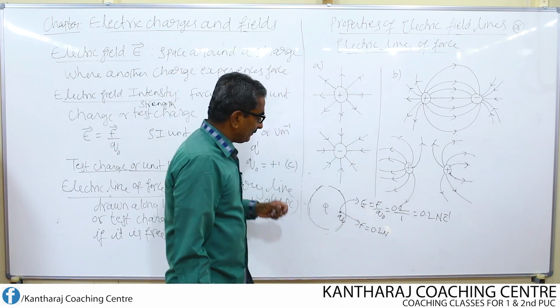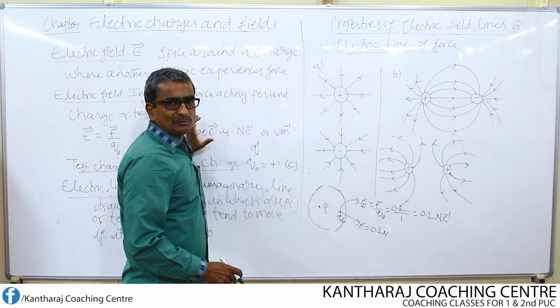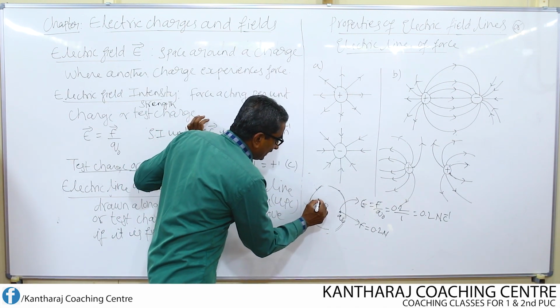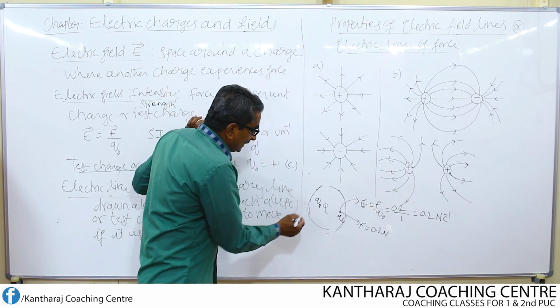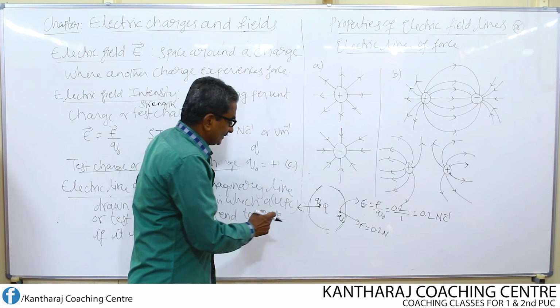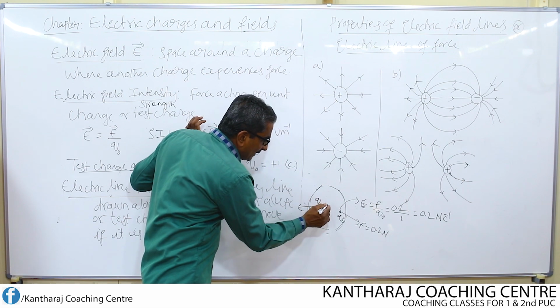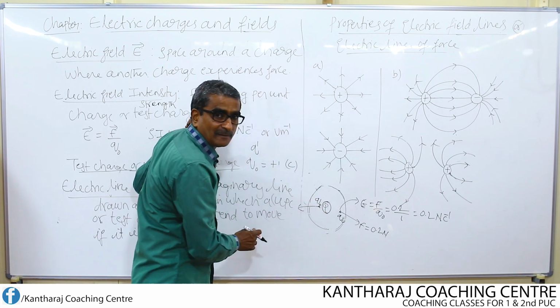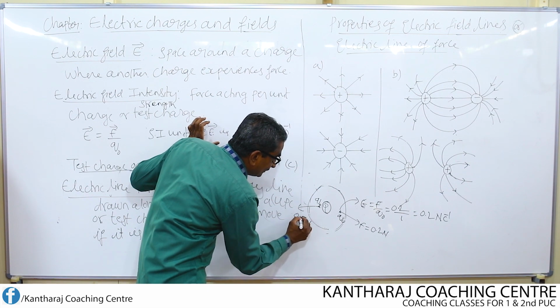Similarly, if I want to find the strength of the electric field here close to this charge, I am going to keep once again the test charge Q0 here. Then it experiences some force and begins to move like this. Suppose the force acting on this test charge by this source charge or main charge is about 0.5 Newton.